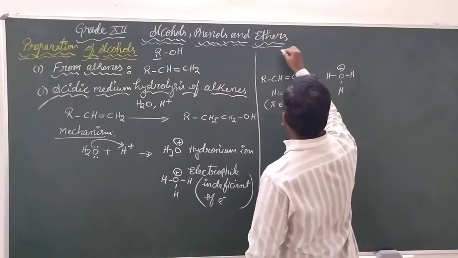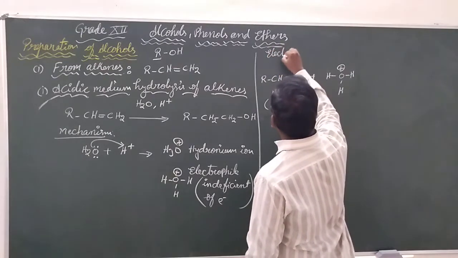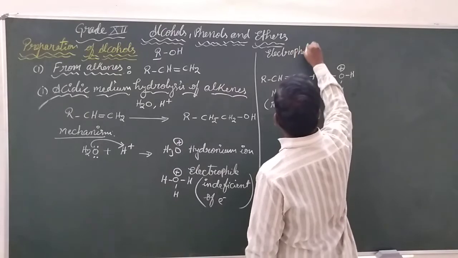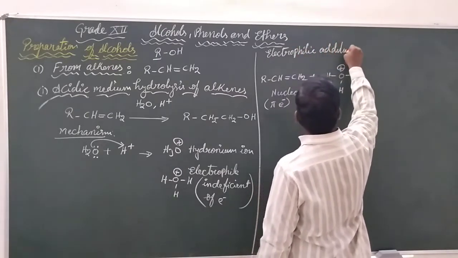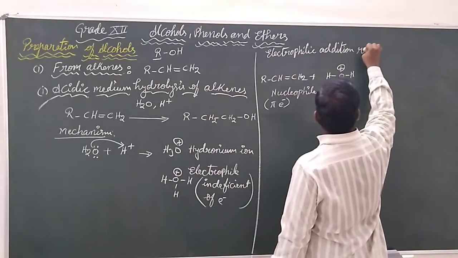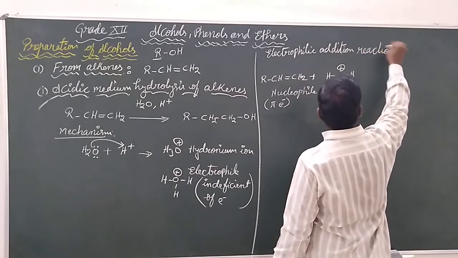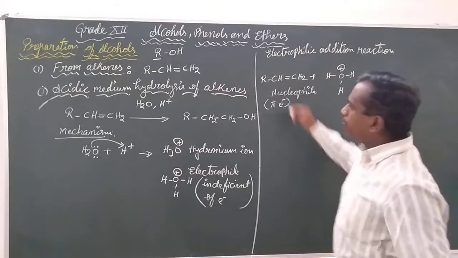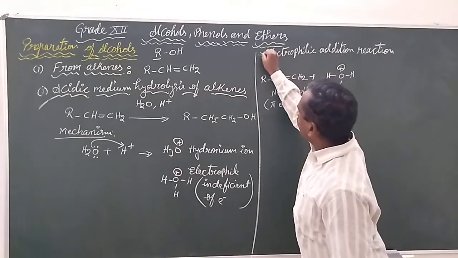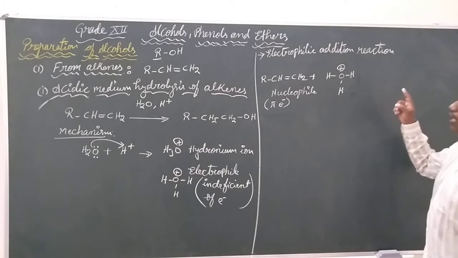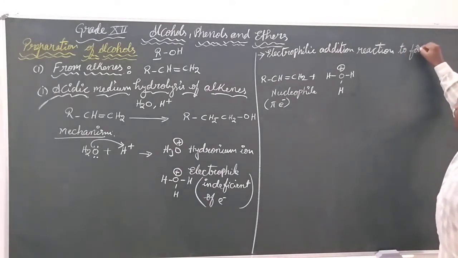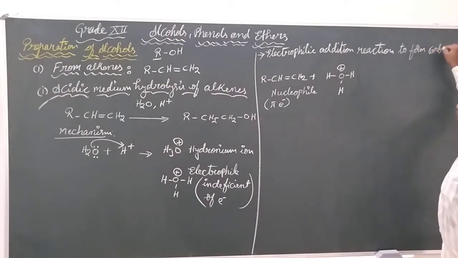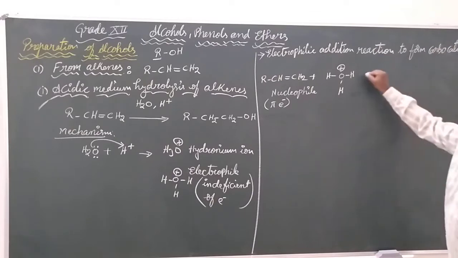will be involved in an electrophilic addition reaction. This electrophile will be added to the hydrocarbon chain in an electrophilic addition reaction to form a carbocation as our intermediate. How?